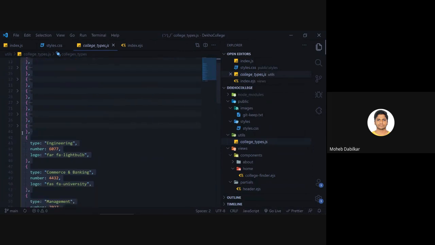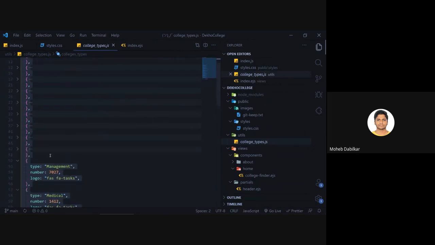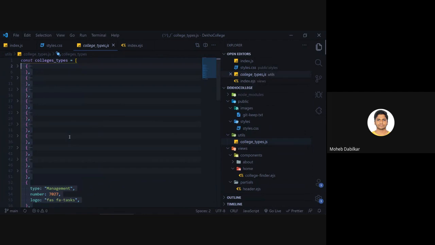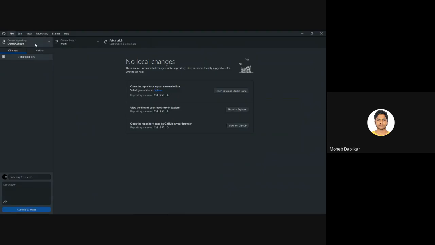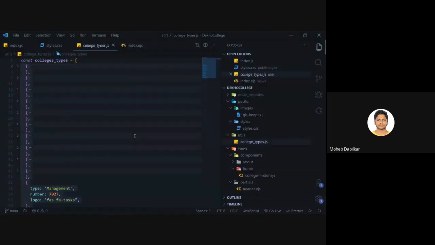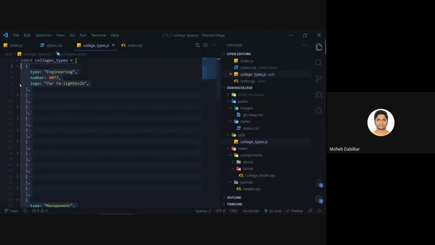1, 2, 3, 4, 5, 6, 7, 8, 9, 10. Okay, so there are definitely more than 10. All right. Now, whenever you are going to do something, change the branch to main. Then the code will update over here. It will be fetched with the latest code.